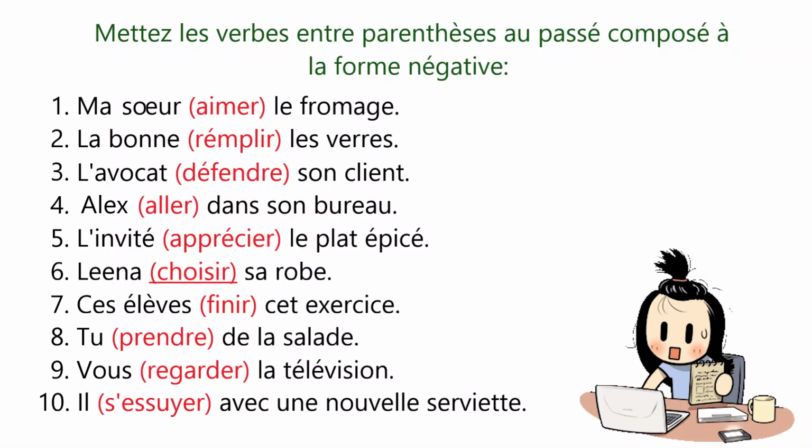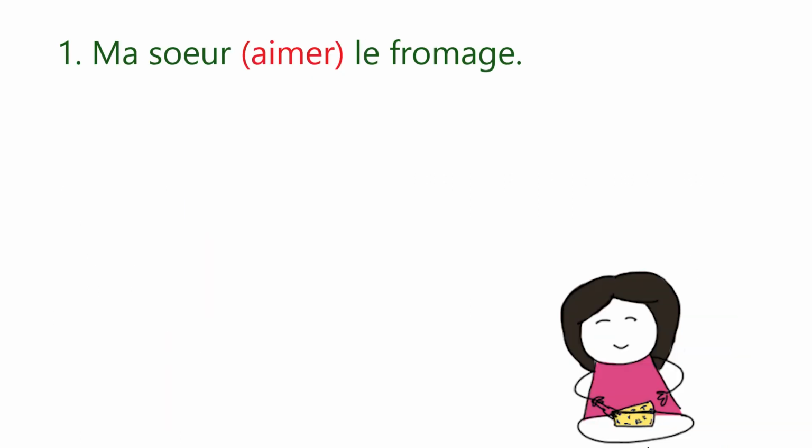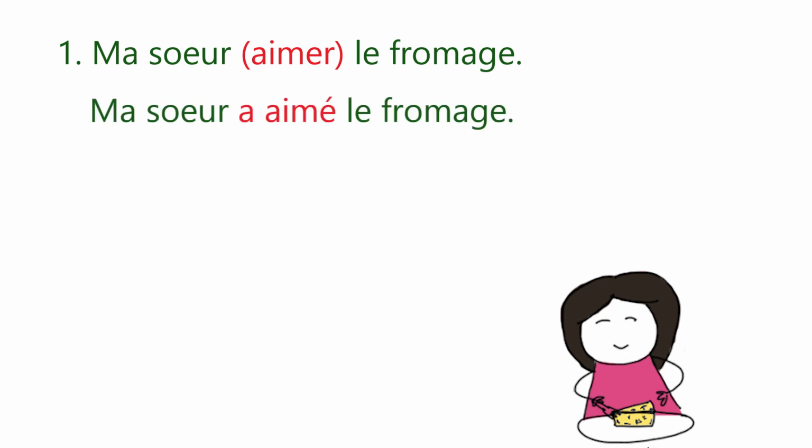Now, here we have got some sentences to put in negative. Mettez les verbes entre parenthèses au passé composé à la forme négative. So let's start with the first sentence. Here, in the first sentence, we have been given the verb aimer to conjugate in passé composé. So, it will be Ma sœur a aimé le fromage. Aimer verb is conjugated with avoir. So, we'll take the conjugation accordingly. Ma sœur a aimé. Aimé is the past participle of the given verb.